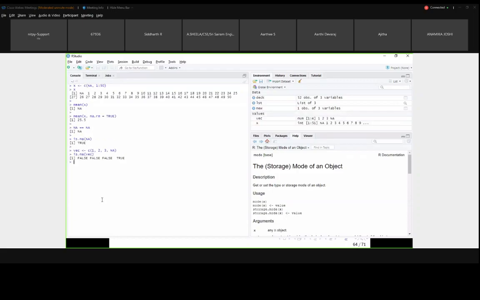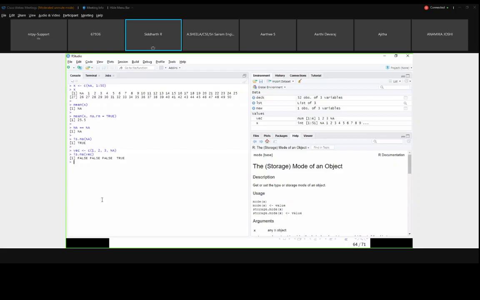To show you the importance of NA, first I have created a data object x. I added NA as the first element, along with the numbers 1 to 50.